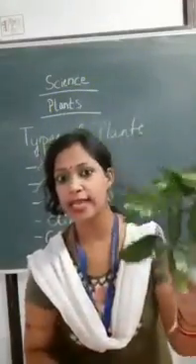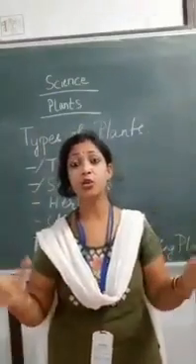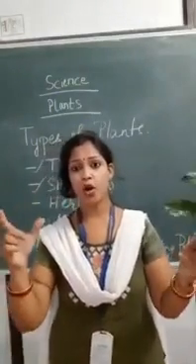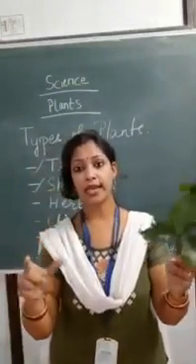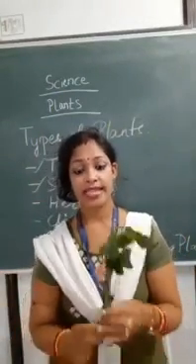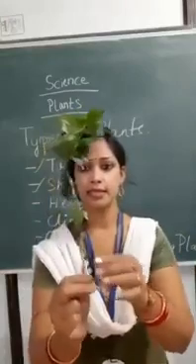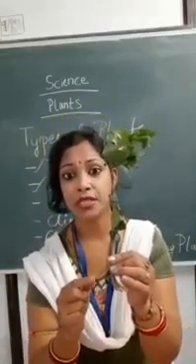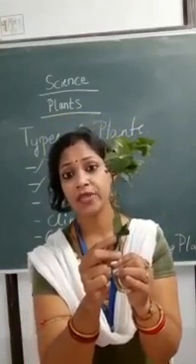The stem you can see is thick and woody and this plant looks bushy. बहुत ज्यादा क्या होता है? भरा हुआ रहता है. And another example is this, your hibiscus, mandara gacha, ठीक है?